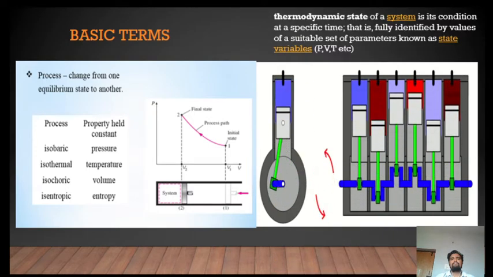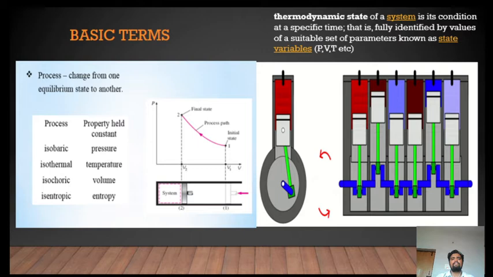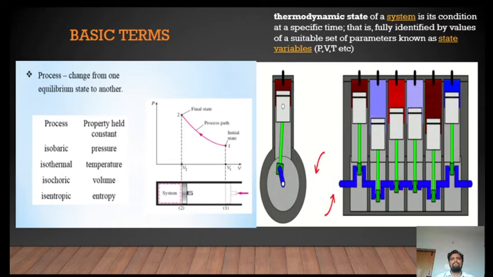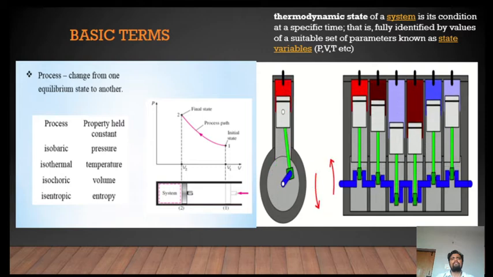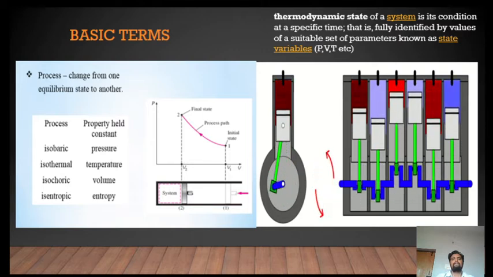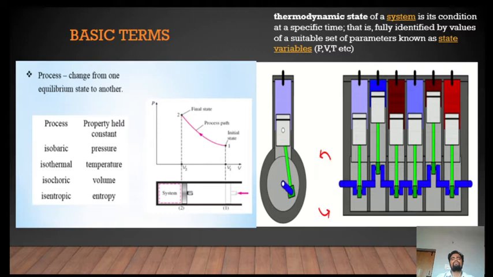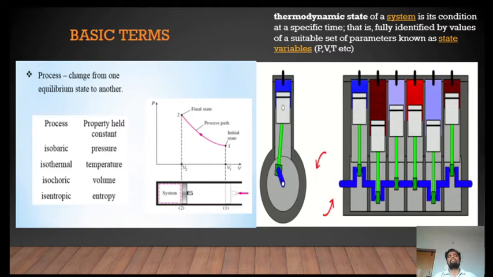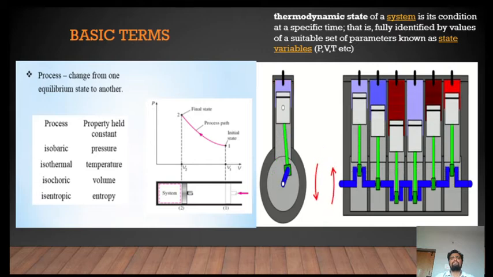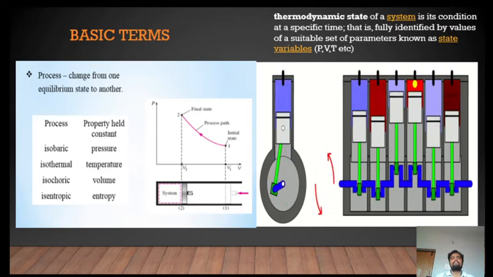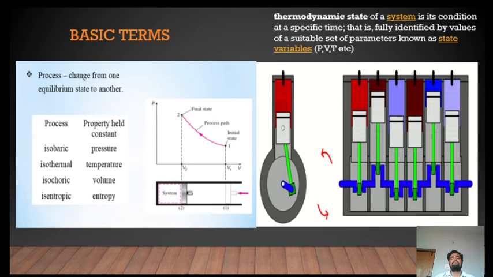Thermodynamic state of a system is its condition at a specific time that is fully identified by values of a suitable set of parameters known as state variables. For example, pressure, volume, temperature, internal energy, enthalpy, etc. So each thermodynamic system can be described by using this set of parameters called state variables.